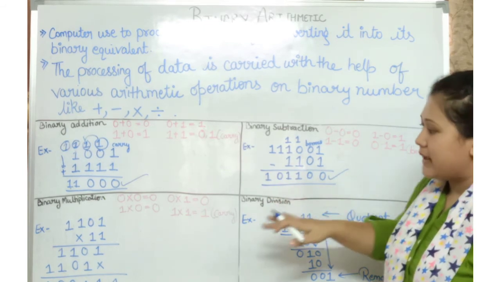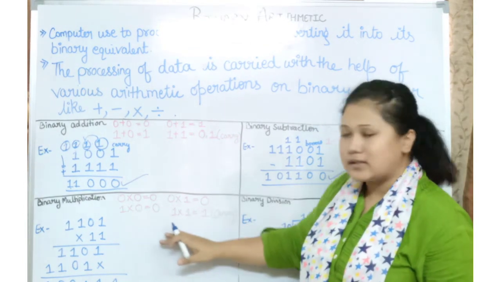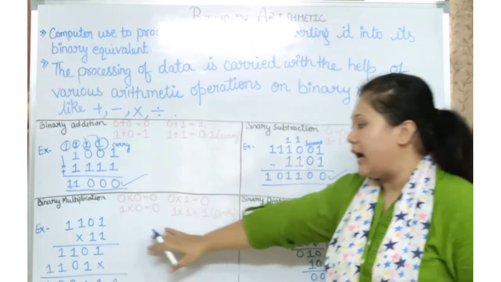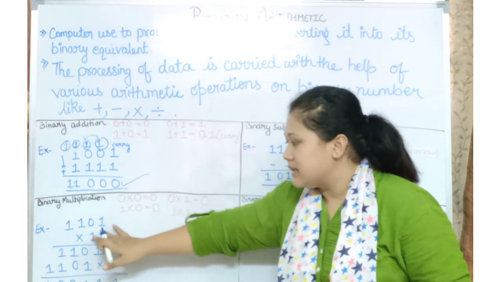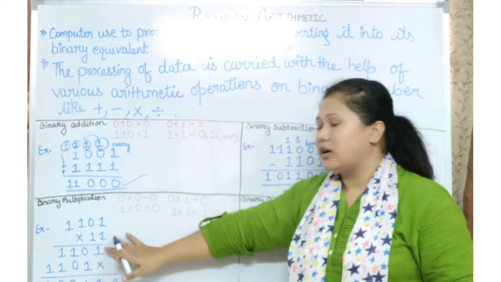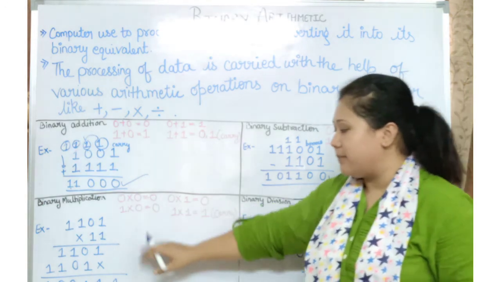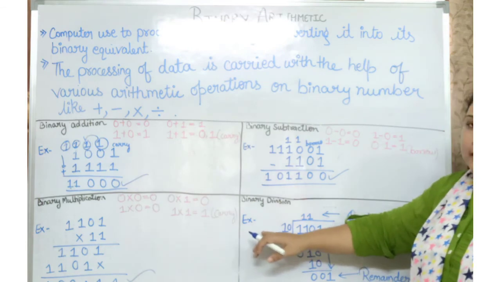Now the same with multiplication; we have the rules for multiplication. We have used these rules and multiplied the given numbers, 1 1 0 1 multiplied with 1 1. With the help of the given rules we multiplied and got the answer. Now next is binary division.